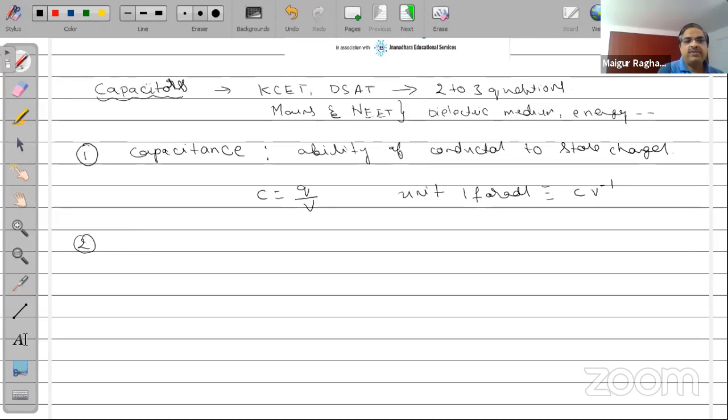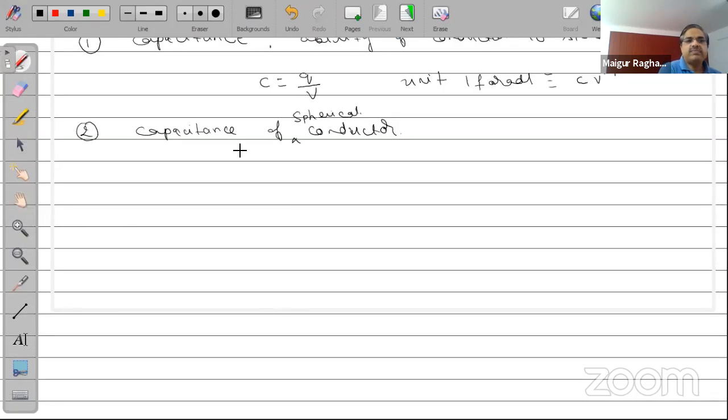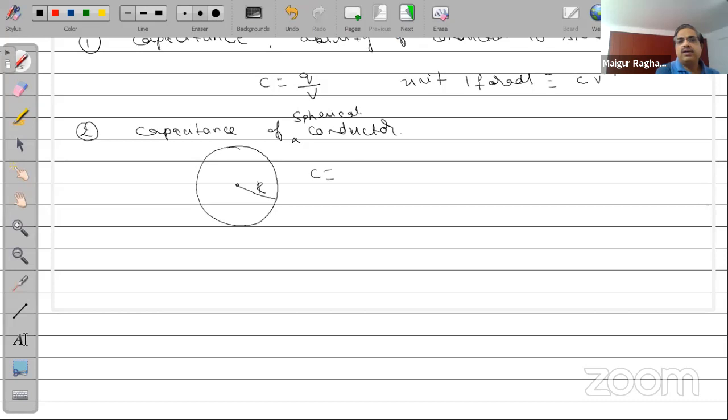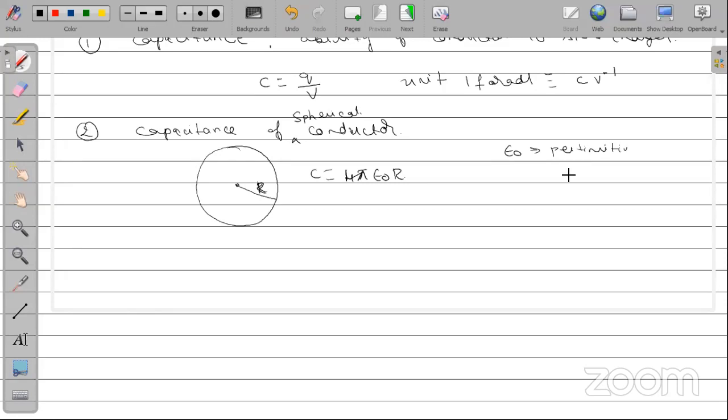Now, the capacitance of a spherical conductor, let me be very careful, of a spherical conductor of radius r is given by 4 pi epsilon naught r, where r is the radius and epsilon naught is the permittivity of free space.